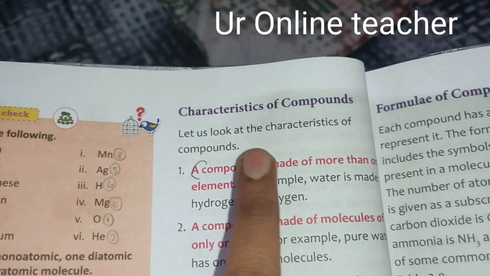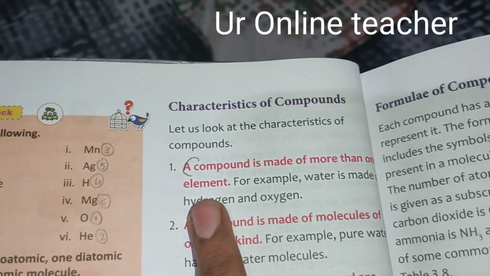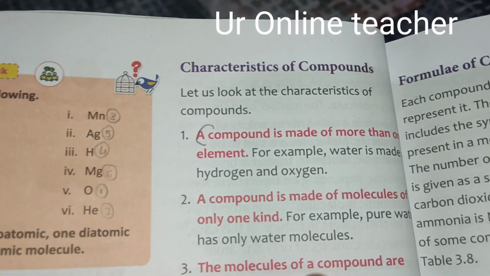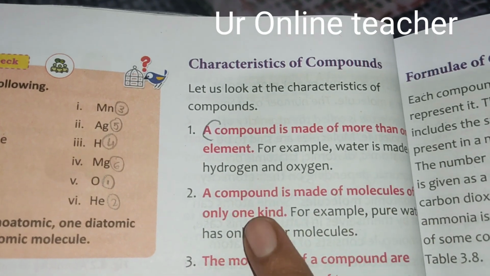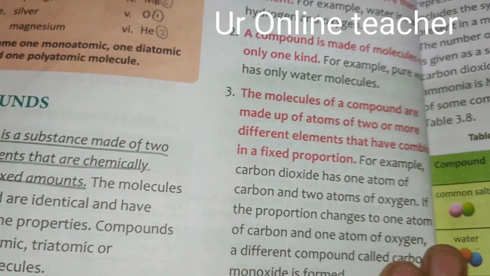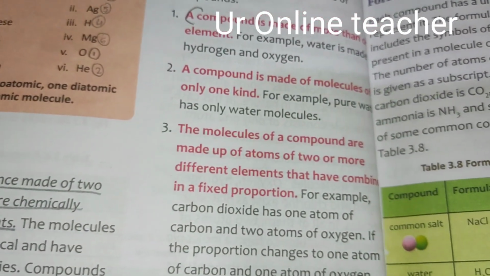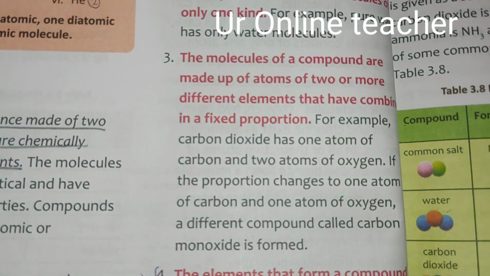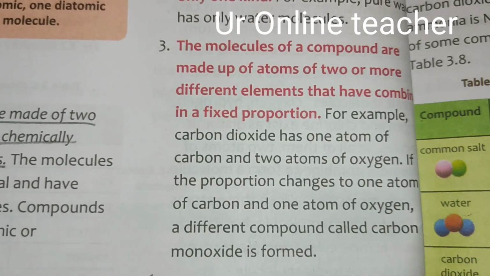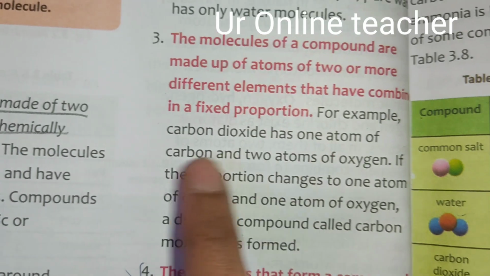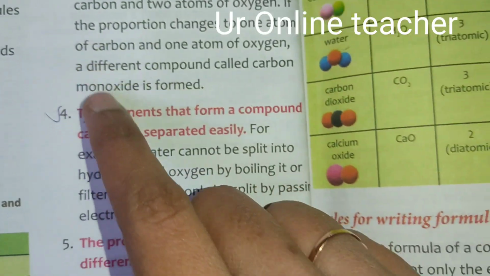Let's see here. So what are the characteristics of a compound? A compound is made up of more than one element. In a compound, more than one element will be there. So water has hydrogen and oxygen. A compound is made of molecules of only one kind. So pure water has only water molecules. It will not have other molecules. The molecules of a compound are made up of atoms of two or more different elements, combined in fixed proportion.